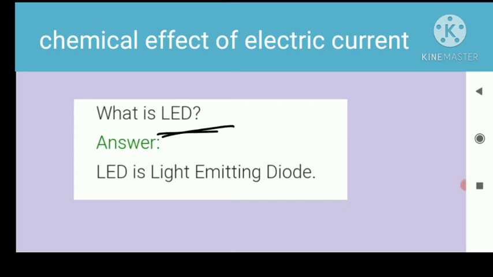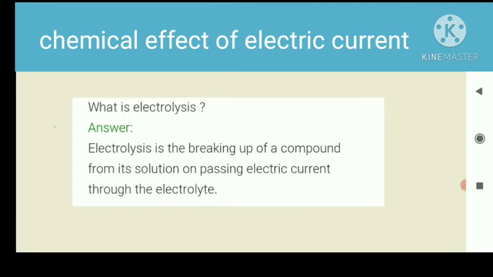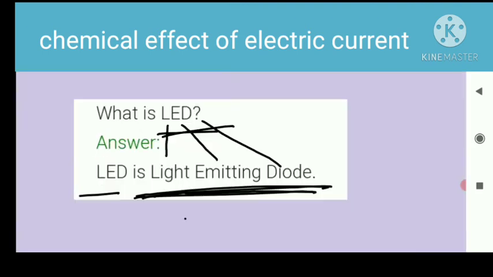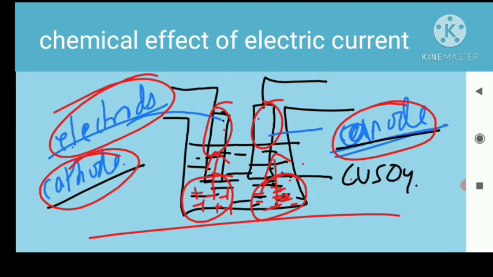What is LED? LED is light emitting diode. L means light, E means emitting, and D means diode. What is electrolysis? Electrolysis is the breaking up of a compound from its solution on passing electric current through the electrolyte. Here this copper sulfate solution is called an electrolyte.